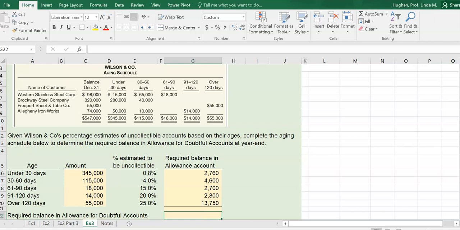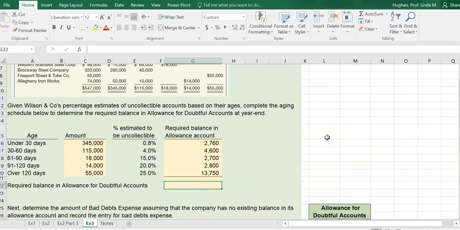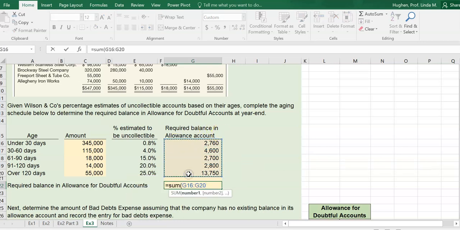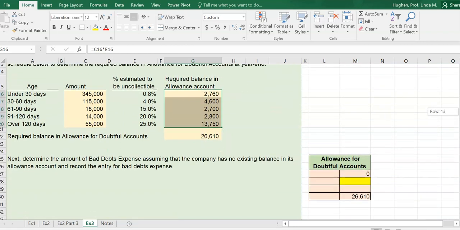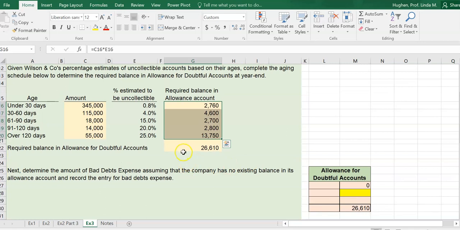So what is our required amount? Remember, we're not saying what is bad debts expense. We can do that when we're using the percentage of sales or percentage of credit sales method. But if we're using the percentage of receivables method, what we're determining is the required balance in the allowance account. It's 26,610, the sum of each of these numbers here, based on the aging analysis. That's not necessarily what we're going to book as bad debts expense. This is what we want in the allowance for doubtful accounts.